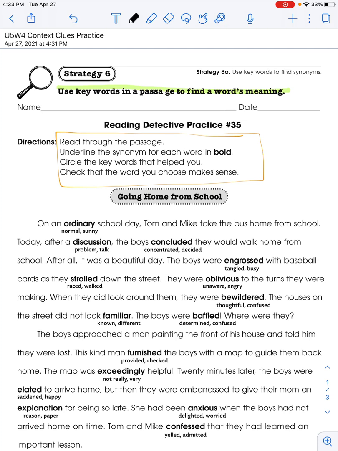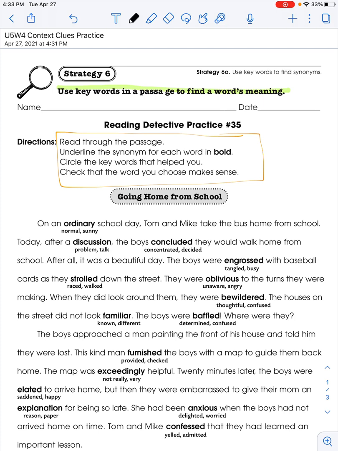The houses on the street did not look familiar. The boys were baffled. Where were they? The boys approached a man painting the front of his house and told him they were lost. The kind man furnished the boys with a map to guide them back home. The map was exceedingly helpful. 20 minutes later, the boys were elated to arrive home, but then they were embarrassed to give their mom an explanation for being so late. She had been anxious when the boys had not arrived home on time. Tom and Mike confessed that they had learned an important lesson.